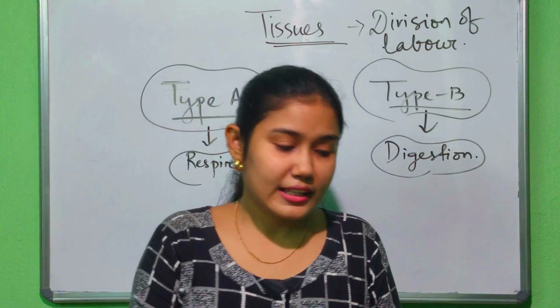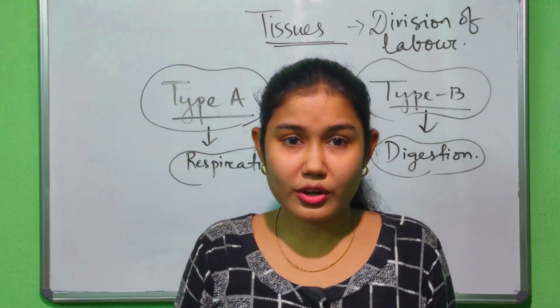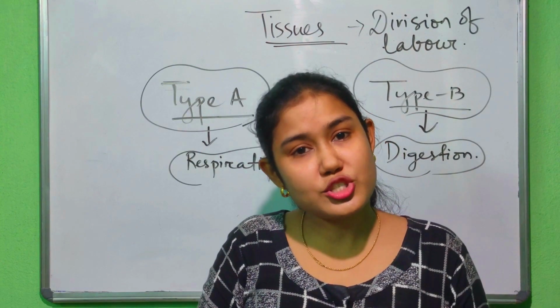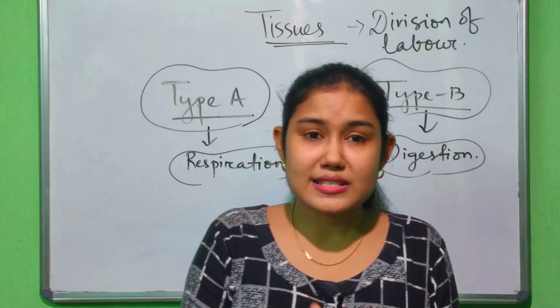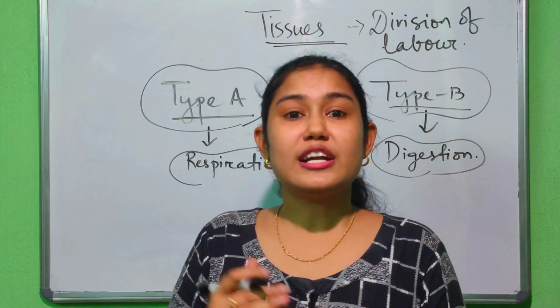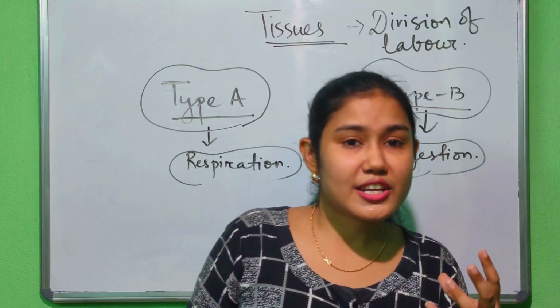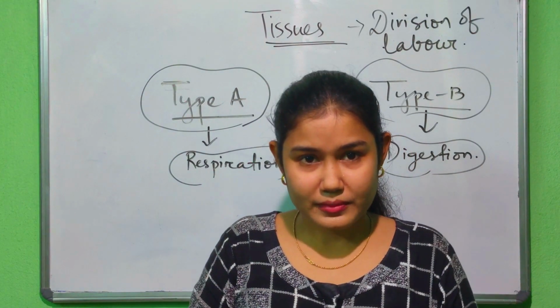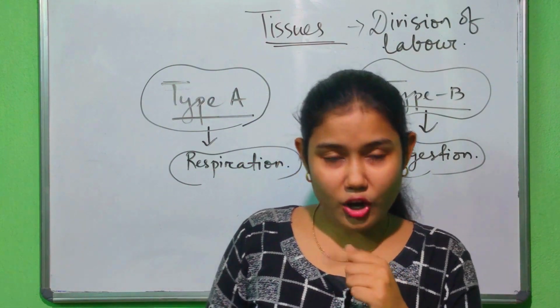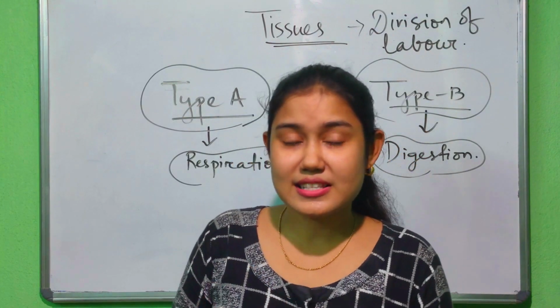For example, taking the example of muscles. Muscles help in locomotion. The muscular tissues carry out the process of locomotion by contraction as well as relaxation. Similarly, can we call blood a tissue?